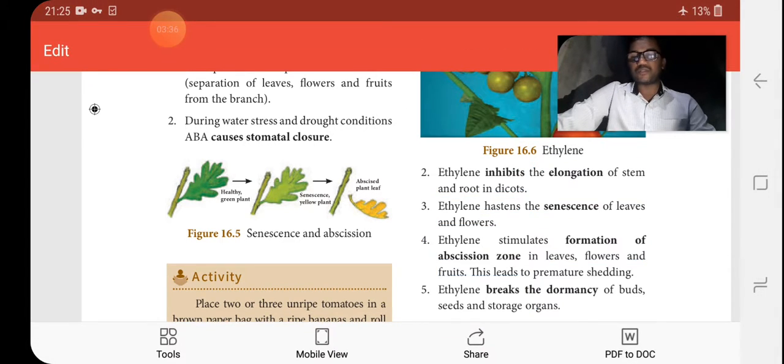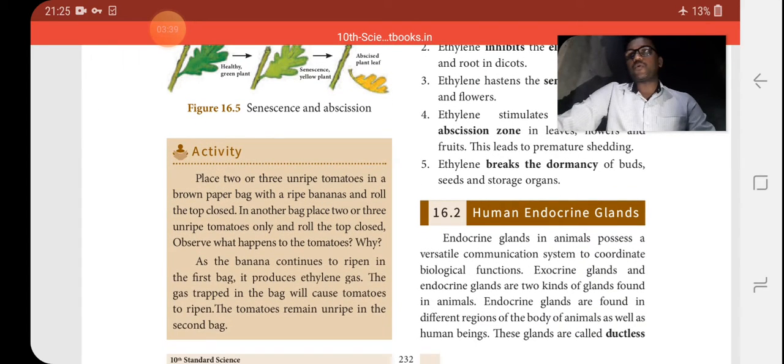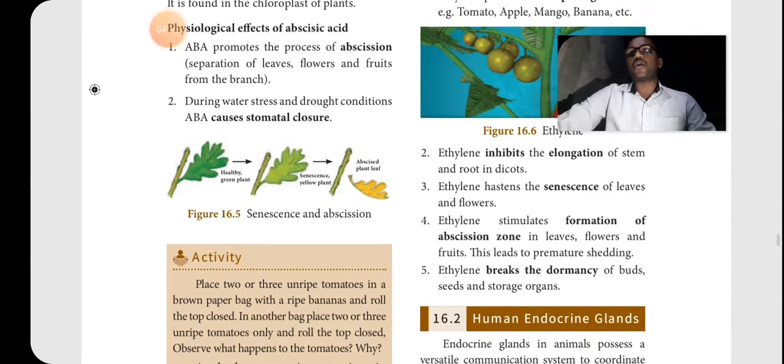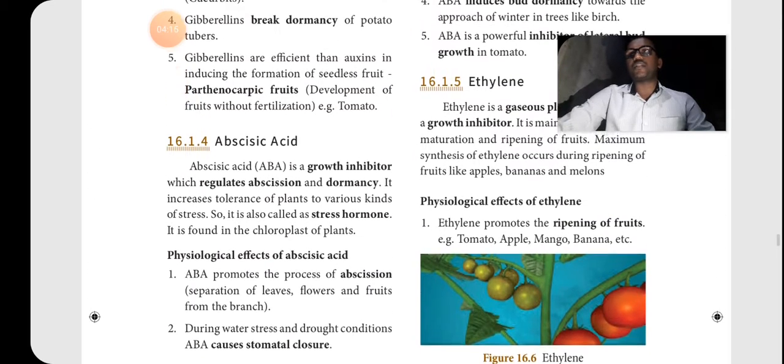Sometimes a question is also asked about a banana. Yesterday I kept bananas in one place, in a polythene bag; the banana was raw, like a vegetable, but now I am seeing the banana has ripened. What process has happened, and what hormone is utilized here? That process is ripening. What hormone is used? That is ethylene gas. Sometimes questions may be asked this way. Only one gaseous hormone is in our book among the plant hormones, that is ethylene.